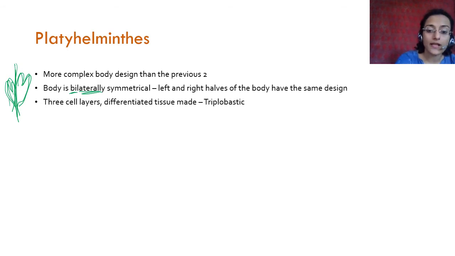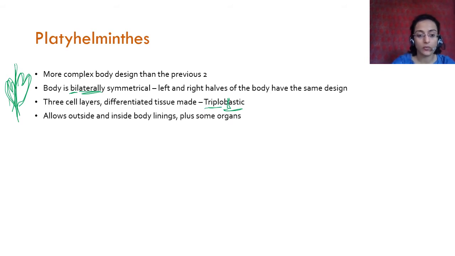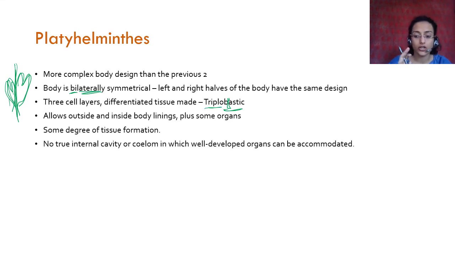They are called triploblastic, meaning they have three different cell layers, and they have differentiated tissue because of that. Because they are triploblastic, there are more cells and more tissue differentiation. Cells come together to form tissues, right? Since there are three cell layers, there are different tissues, and that allows for an outer and inner body lining, plus there is one more in the middle which allows for organ formation. There is also some degree of differentiated tissue formation.